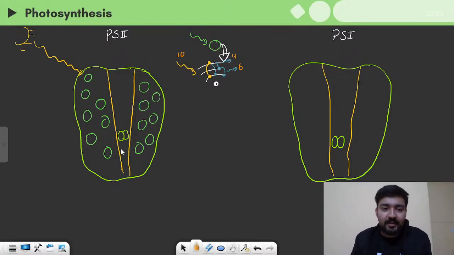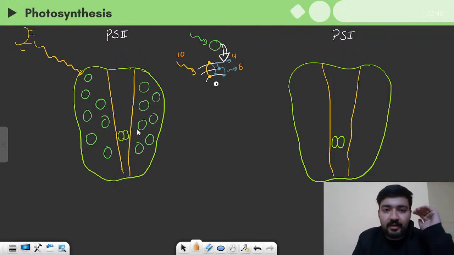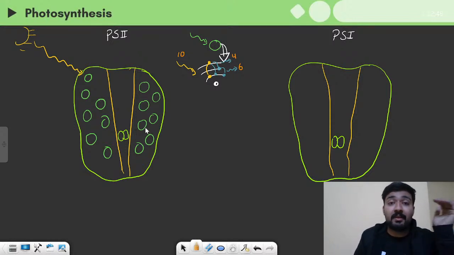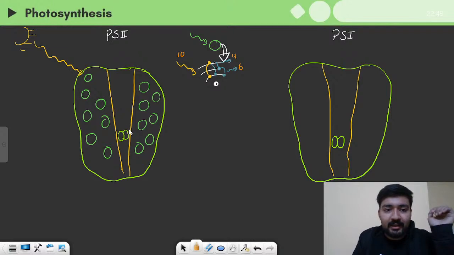And why is it significant? Because this reaction center can only accept certain wavelengths, certain energy, and it cannot accept very high energy. In fact, in the presence of very high energy radiation, it can actually get degraded. The degradation of the reaction center in the presence of high energy radiation is known as photooxidation, right?